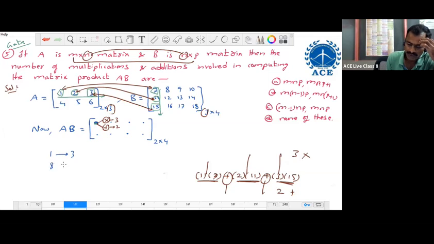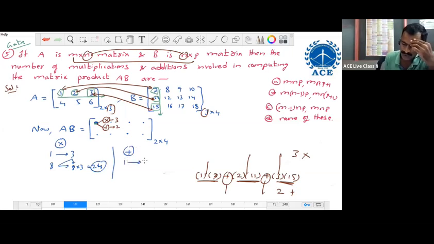Like that, for all 8 elements, 8 into 3 equals 24 multiplication operations. Similarly, the number of additions: for one element, 2 additions. For all 8 elements, 8 into 2 equals 16. This number of multiplication operations and this number of addition operations are required to obtain the 8 elements of the AB matrix.